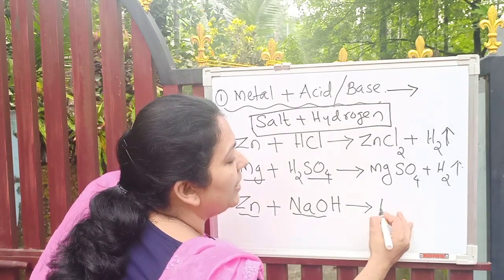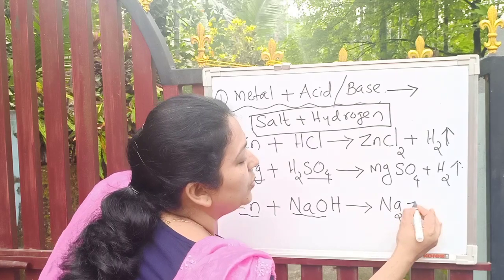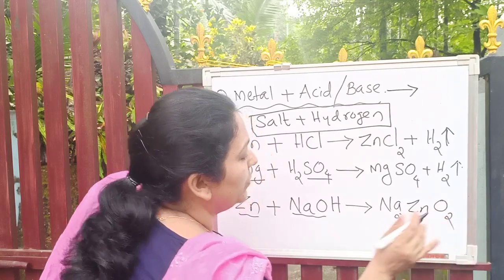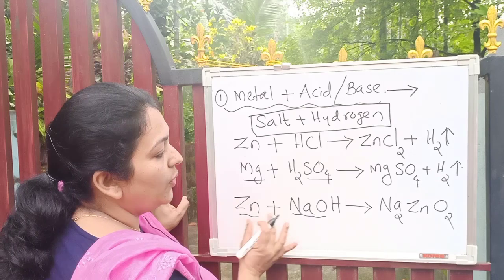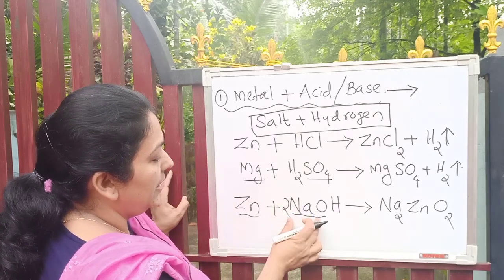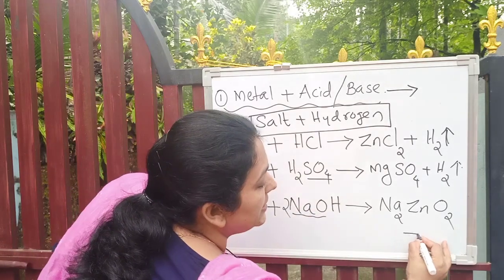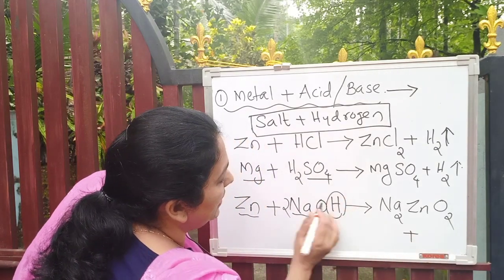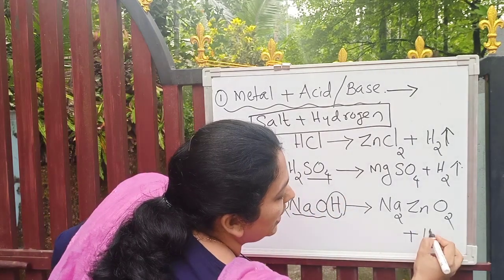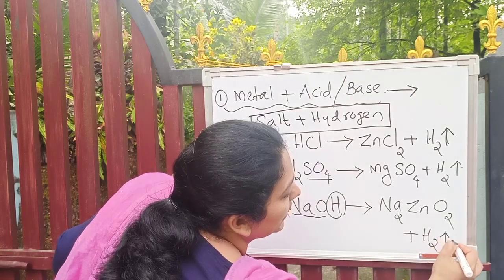The chemical formula is Na2ZnO2. On balancing, you will get Na2ZnO2 plus hydrogen, H2 gas.